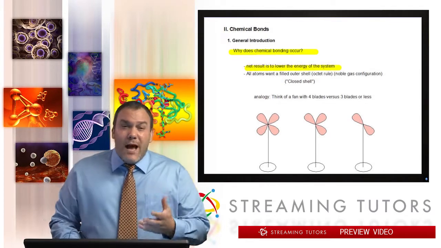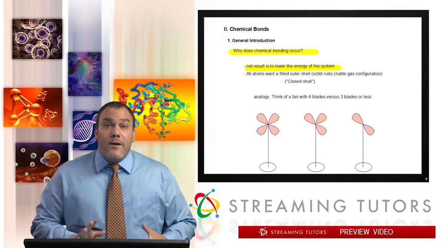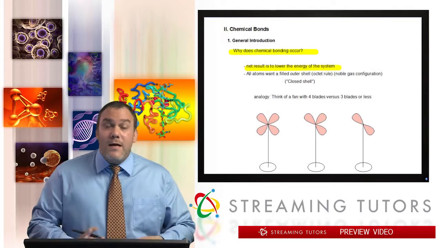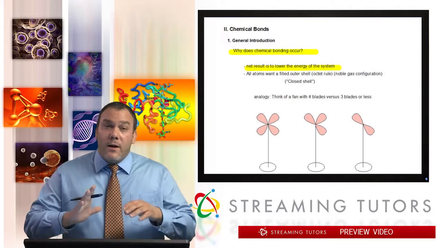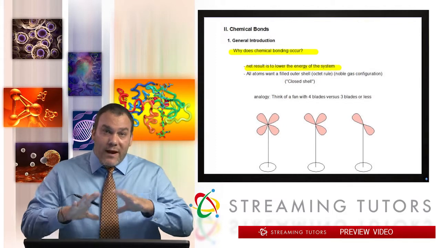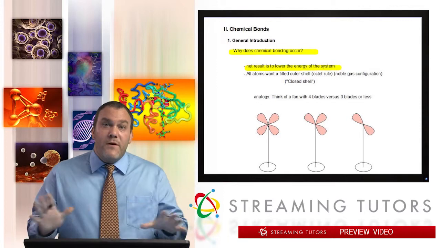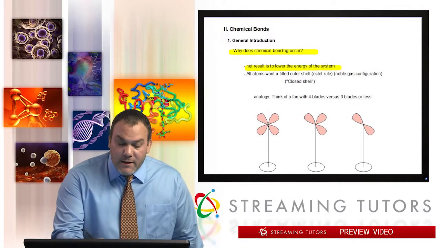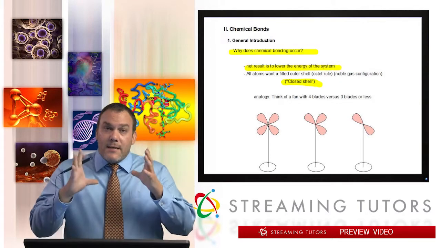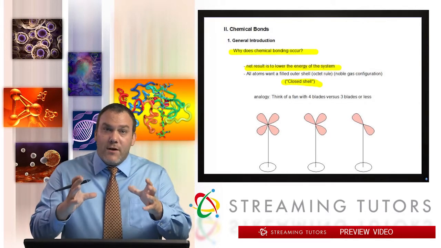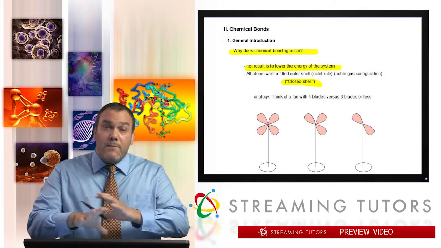Now, sometimes people say the reason you bond is to fulfill the octet rule, or another way to put it, not just octet, but that the outermost shell, the valence shell, is completely filled. The rule of having a closed shell. Closed shell means that the outermost shell that has electrons in it is going to be completely filled.